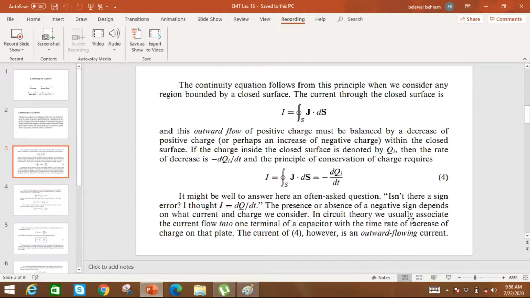So in circuit theory we usually associate the current flow into one terminal of a capacitor with the time rate of increase of charge on that plate, because there we are charging. However, this current is an outward flowing current as we already discussed.